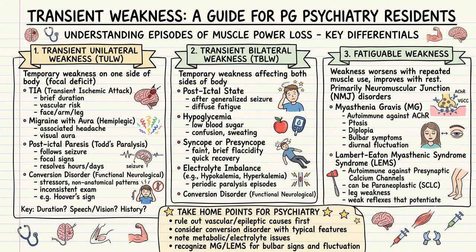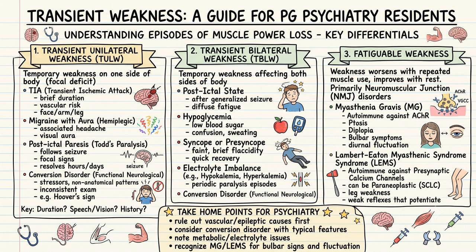These are primarily neuromuscular junction disorders. The most prominent is myasthenia gravis, an autoimmune condition targeting acetylcholine receptors. Look for signs like ptosis, diplopia, bulbar symptoms, and diurnal fluctuation where symptoms change throughout the day.